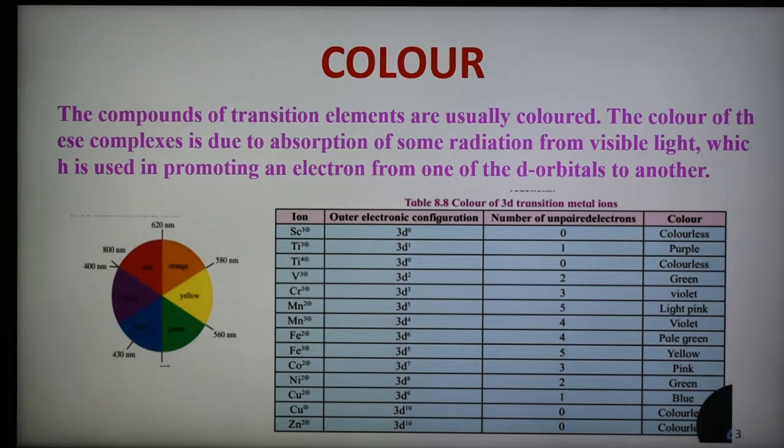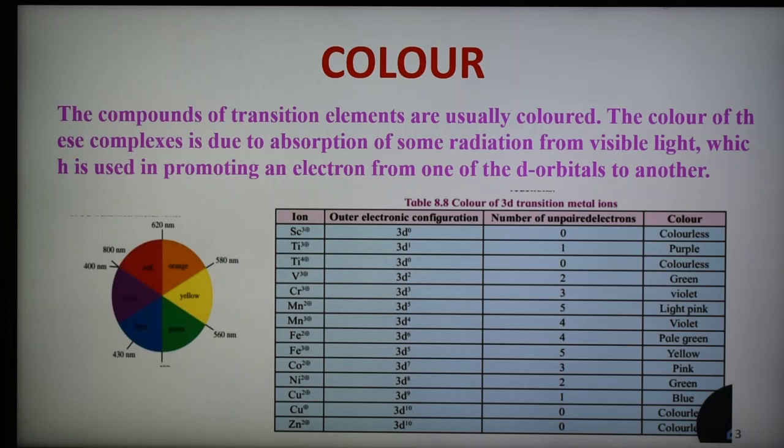The amount of energy required to excite some of the electrons to a higher energy state within the same d subshell corresponds to the energy of a certain color of visible light. Therefore, when white light falls on the transition metal compound, some of its energy corresponding to a certain color is absorbed, causing excitation of the d electron. The remaining colors constituting white light are transmitted and the compound appears colored. The observed color of the substance is always the complementary color of the color which is absorbed by the substance. The absorbed and the transmitted color is there. So transmitted is the color.